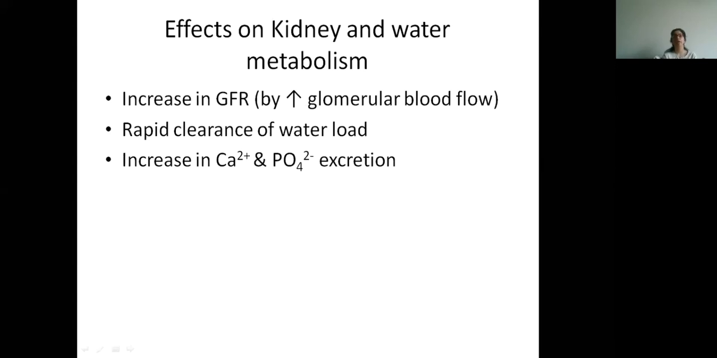On kidney and water metabolism, it increases the GFR by increasing the glomerular blood flow. There is rapid clearance of water load and increased calcium and phosphate excretion. So again, you can see that it is causing an increase in the calcium excretion and decreased calcium absorption. So it will cause weakening of the bones.